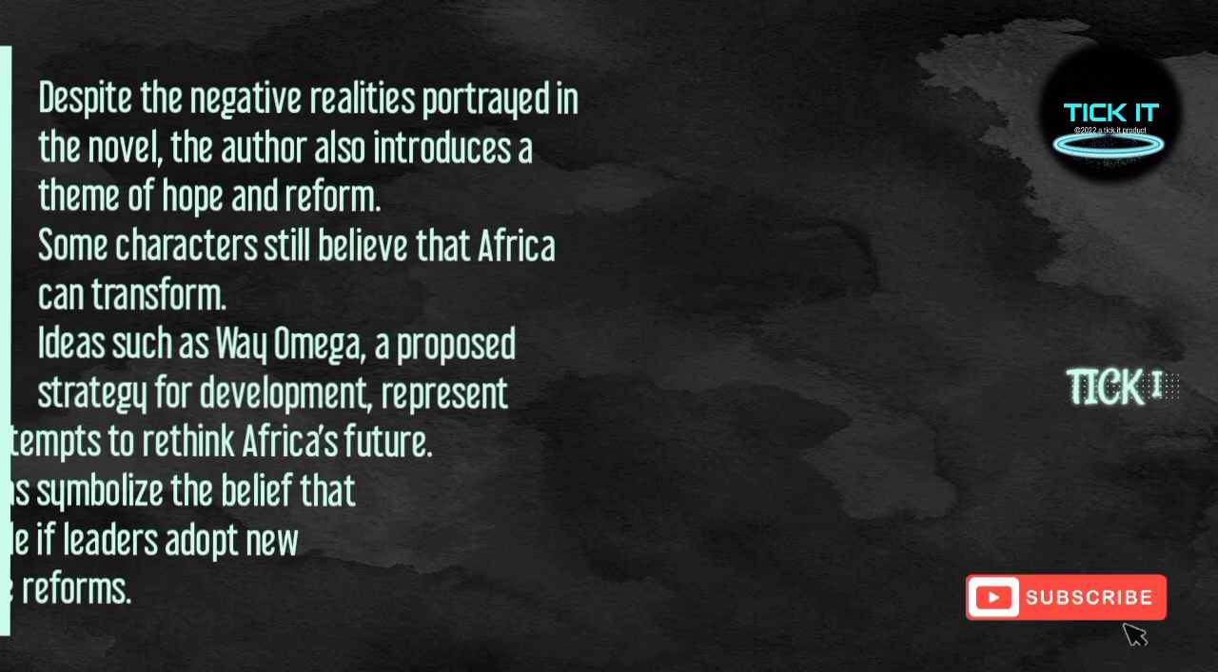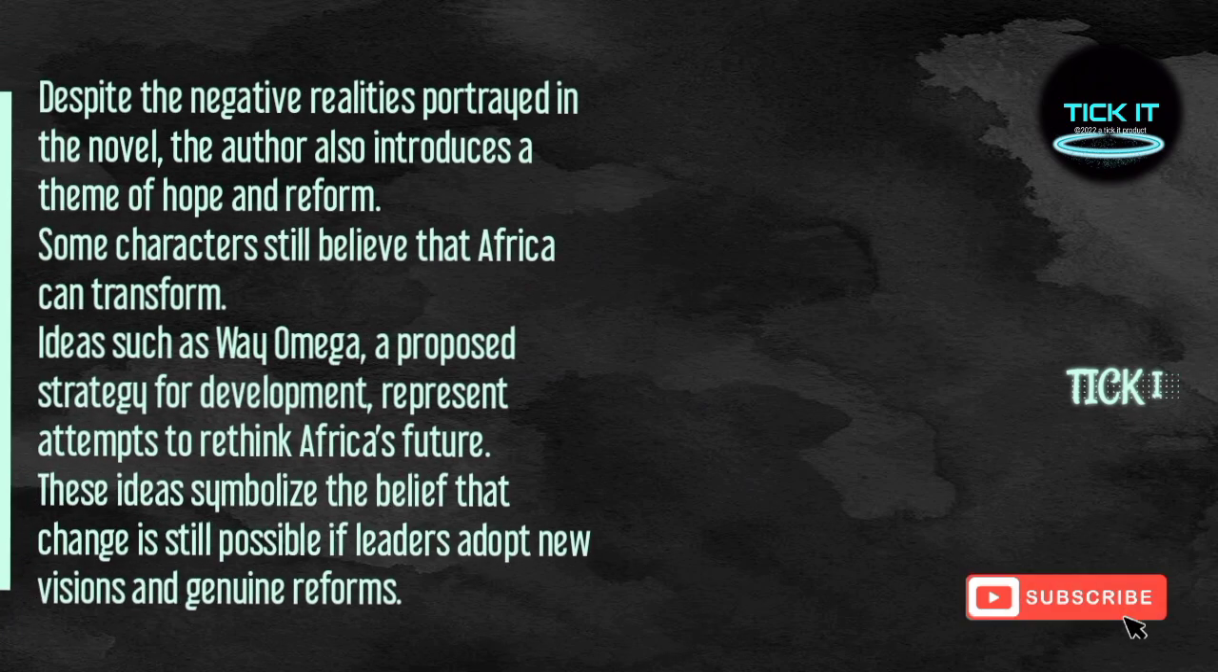Despite the negative realities portrayed in the novel, the author also introduces the theme of hope and reform, and the search for change. Some characters still believe that Africa can transform. Ideas such as Way Omega, a prosperity strategy for development, represent an attempt to rethink Africa's future. These ideas symbolize the belief that change is still possible if leaders adopt new visions and genuine reforms.